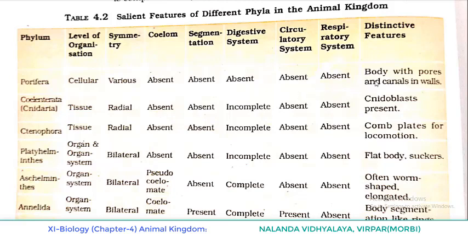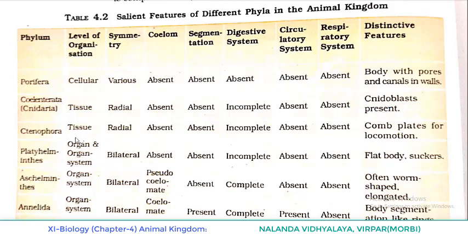Distinctive feature of phylum Porifera is body with pores and canals in walls. In Coelenterata or Cnidaria, level of organization is tissue and symmetry is radial. Coelom and segmentation absent. Digestive system is incomplete. Circulatory and respiratory system absent. Distinctive feature is the presence of cnidoblast.